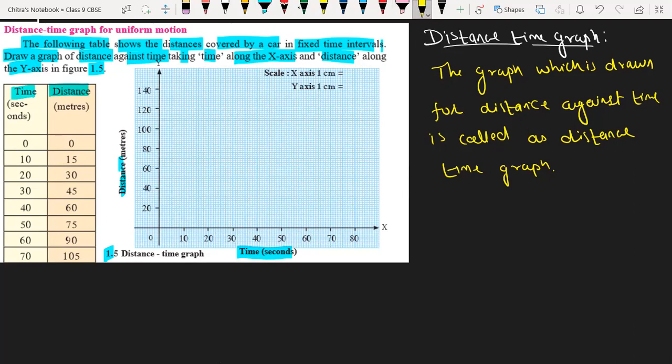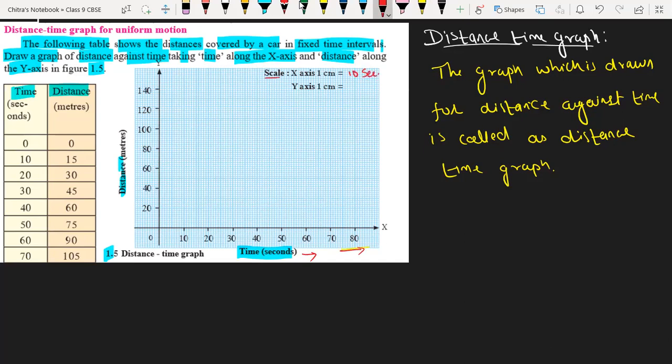Okay, so now we have to decide the scale. First we will decide for the x-axis. On the x-axis we have time, which is in seconds, and we have taken 1 centimeter equals 10 seconds. So here we have to write the scale on the x-axis: 1 centimeter equals 10 seconds.